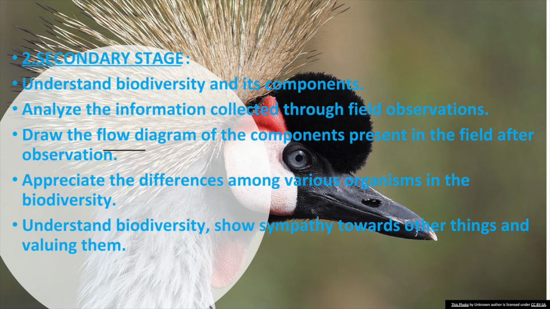Now, all the components which come under biodiversity can be dealt with at the secondary stage. They should be able to analyze the information collected through field observations. Now, they have to be in the fields to collect the information and then gather it and analyze it. Here they should be able to draw the flow diagram of the components present in the field after the observation. They should be able to appreciate the differences among various organisms in the biodiversity.